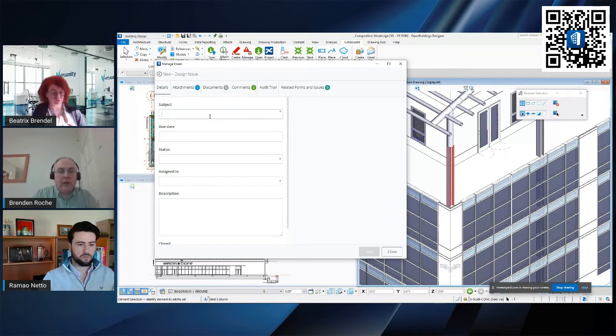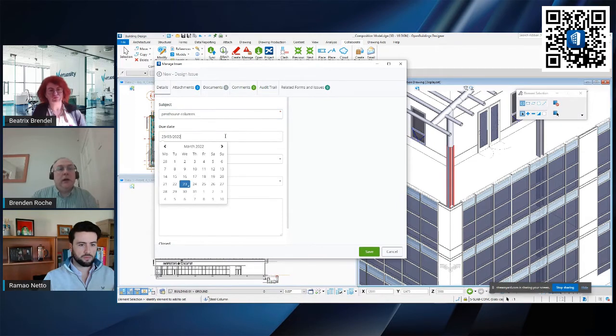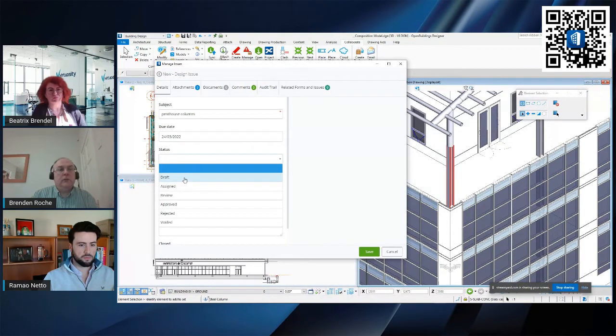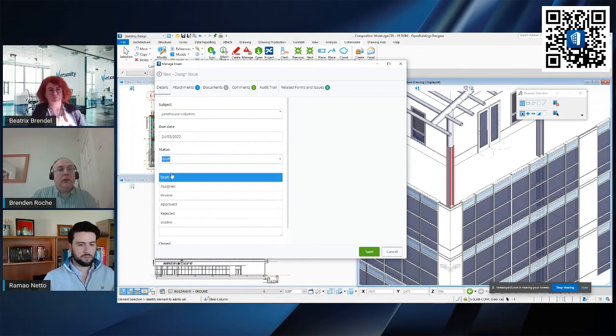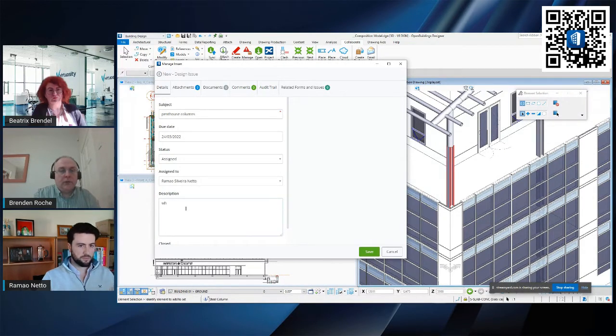So I can begin to fill in information here. I can put a due date on it, etc. I can give it a status, like draft, or I can assign it to somebody. So let me just say it's assigned to Remo. What finish do we need here? Oops, sorry, I'm a bit of a poor typist.